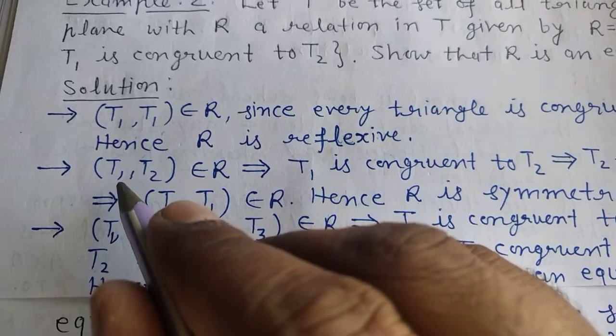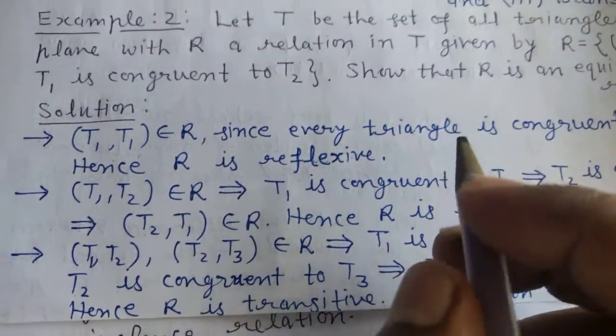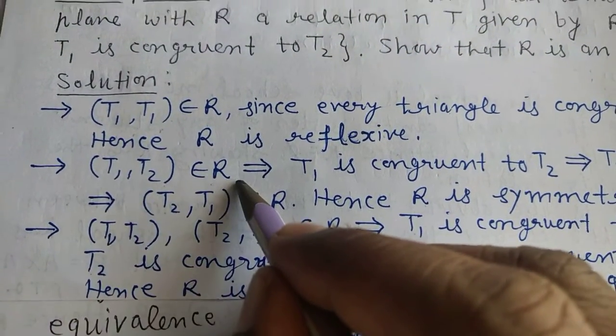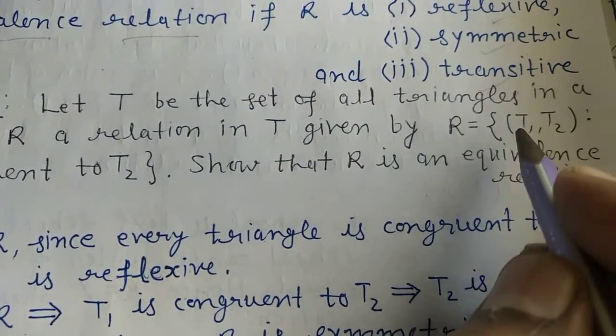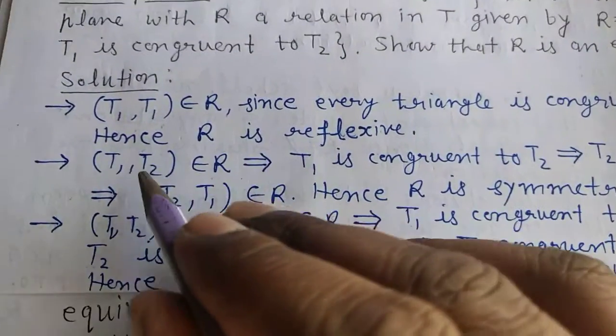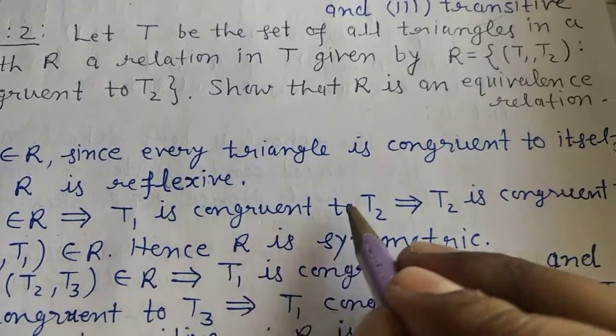Now if I take another example, another relation, I want to check whether it is symmetric or not. For that, (T1, T2) belongs to R. What does it show according to the given question? That T1 is congruent to T2. So (T1, T2) belongs to R implies T1 is congruent to T2.